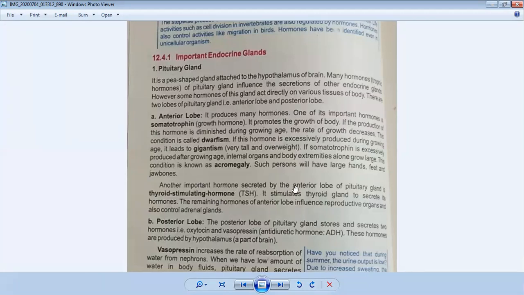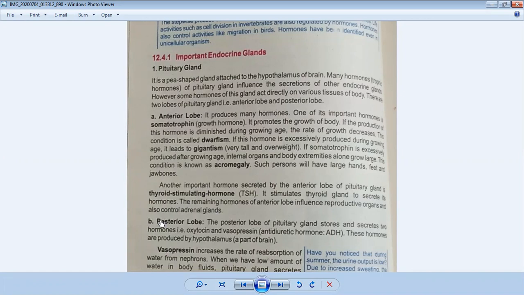Another important hormone secreted by the anterior lobe of the pituitary gland is thyroid stimulating hormone, and it stimulates the thyroid gland to secrete its hormone. The remaining hormones of the anterior lobe influence the reproductive organs and also control the adrenal glands. The adrenal glands are the glands located above your kidneys. So this is the introduction of the anterior lobe, which is produced in the pituitary gland.